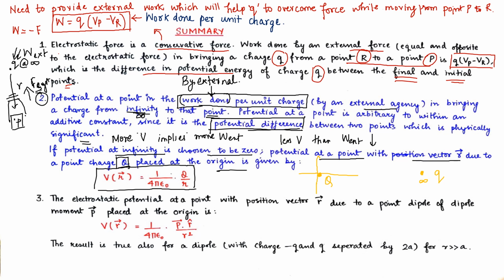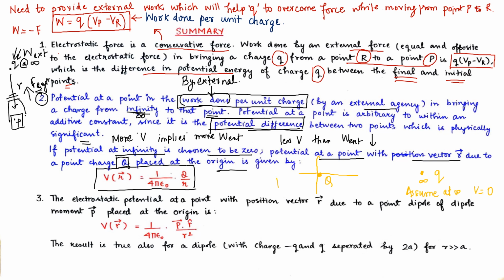We assume, this is our assumption, that at infinity V equals 0, because at a far away position the influence is very small, so that small influence can be regarded as 0 or null. And at Q, there is some potential present.